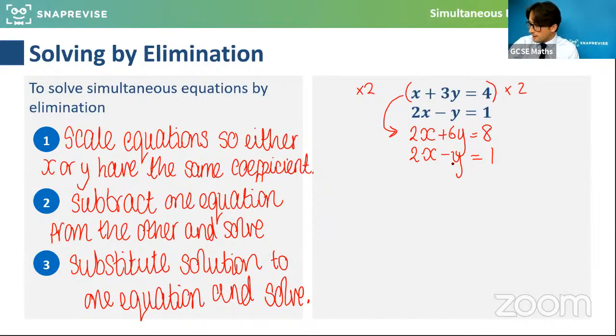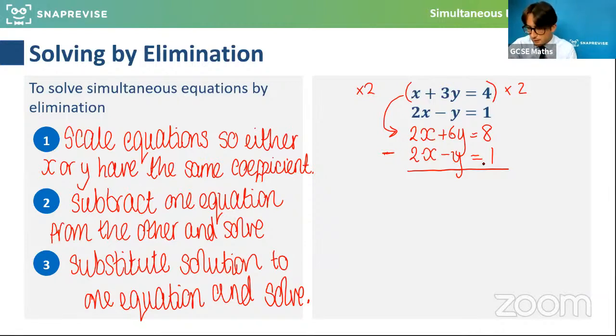And what's really nice now about this is that I can subtract one equation from the other and eliminate all the x's, get rid of the x's from the problem. So 2x plus 6y must equal 8, but 2x minus y equals 1. So if I take the whole of the second equation from the first one, 2x minus 2x, there's no x's left.